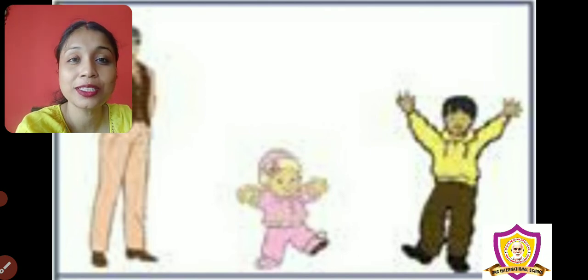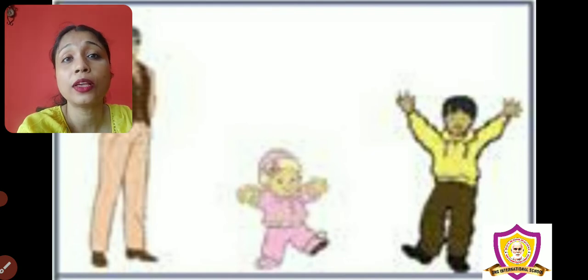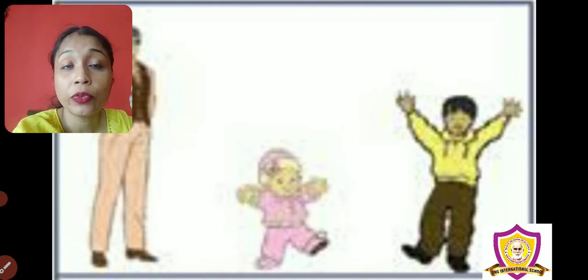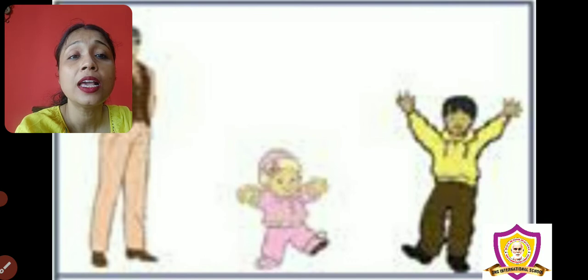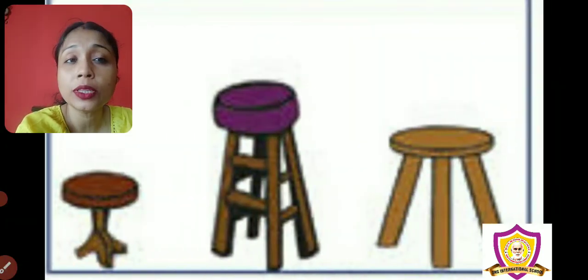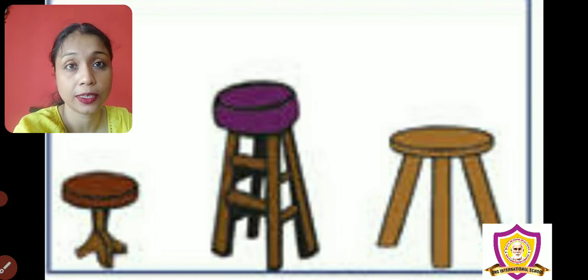When we are sleeping, that time we are in sleeping position. But for the rest of the day, we are in standing or sitting position, using our two legs, so standing. That's why we talk about height. Whenever ma'am asks about your height, it is because of standing. So here you can see there are three people. Now whenever there are more than two, like these stools, we use the terms tallest and shortest, because we are comparing, right?